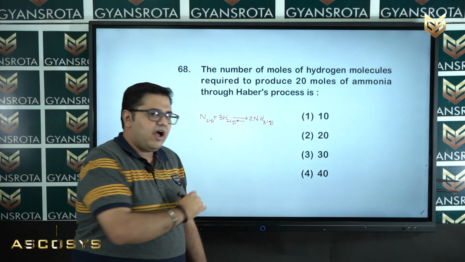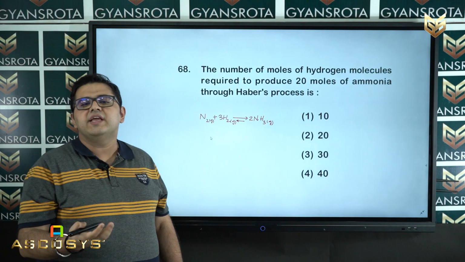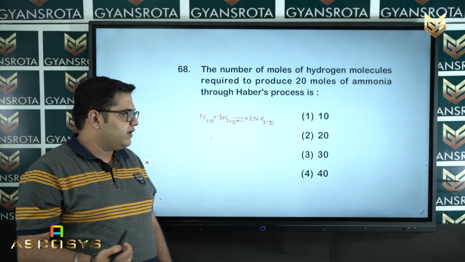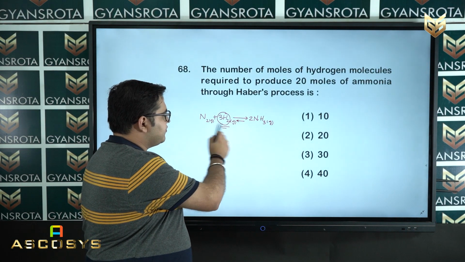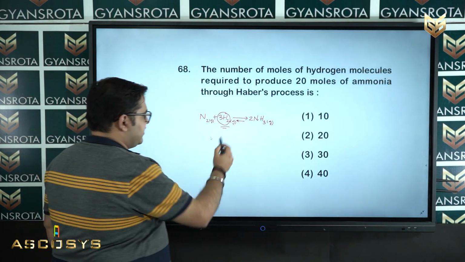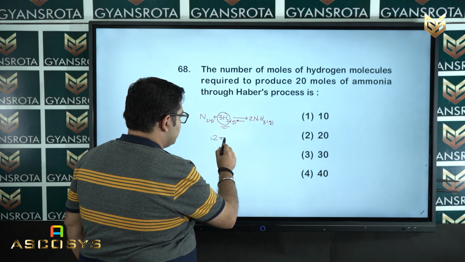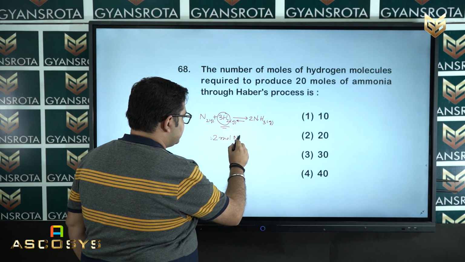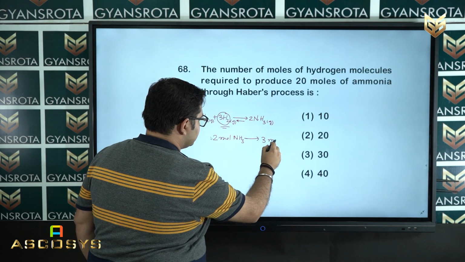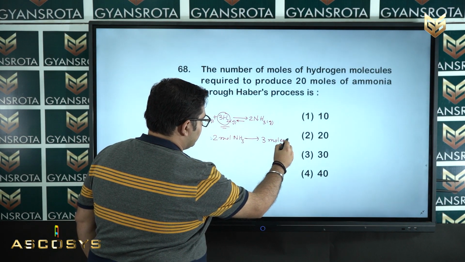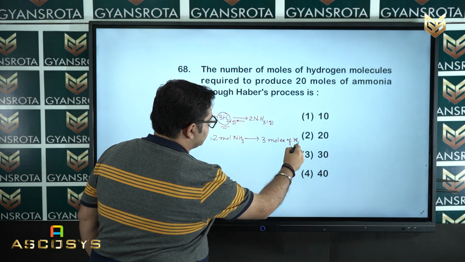So, this is the chemical reaction that happens in the Haber's process. Now, they are asking how many moles are produced from this Haber's process. If we see the stoichiometry, 2 moles of NH3 give 3 moles of H2.